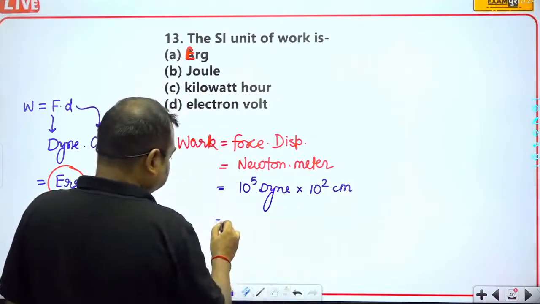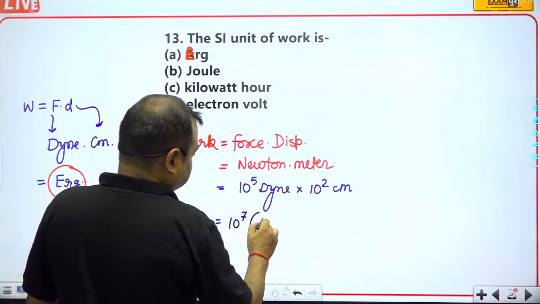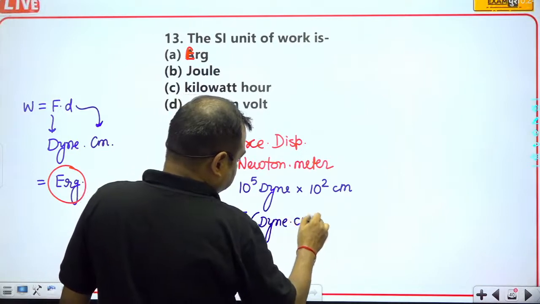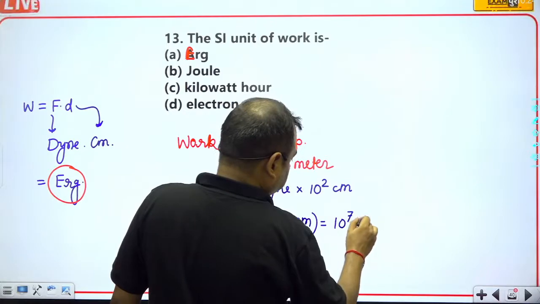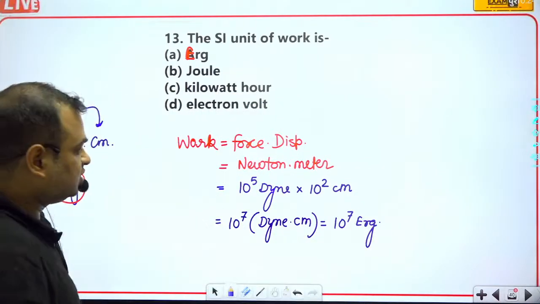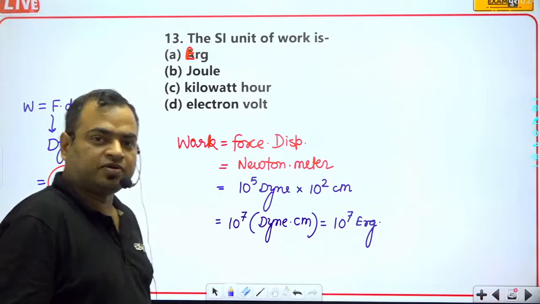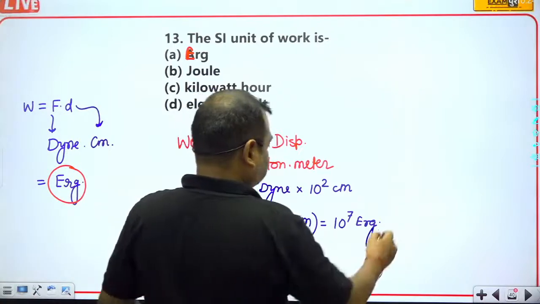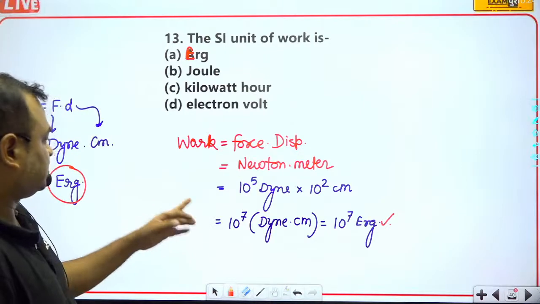So this is equal to 10 to the power 7 dyne into centimeter, and this is equal to 10 to the power 7 erg. So work is equal to 10 to the power 7 erg, and this will be the correct answer.